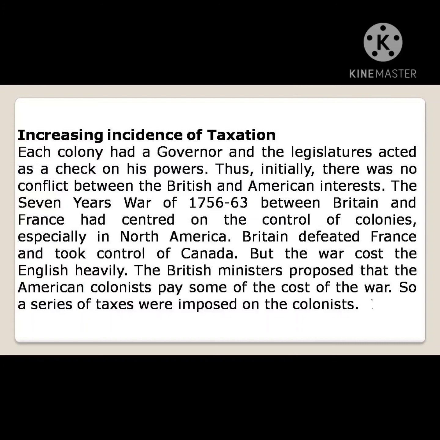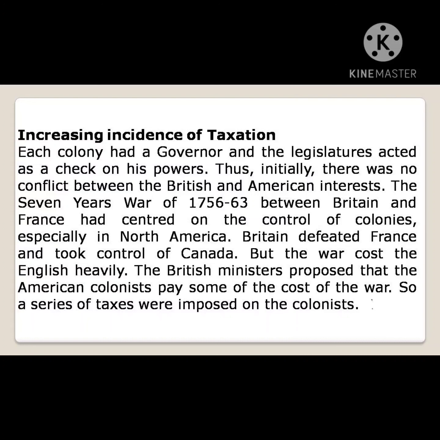Increasing incidence of taxation. Why did they increase the taxation? Now we will find out the reason. Each colony had a governor, and the legislature acted as a check on his powers. Thus, initially there was no conflict between the British and the American interests.